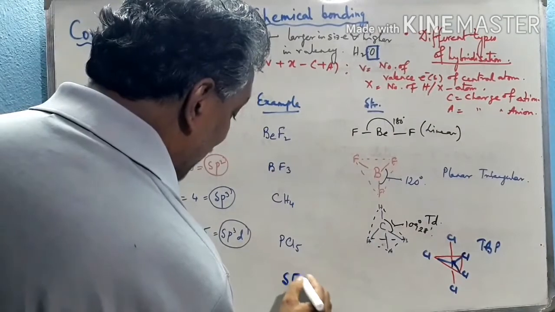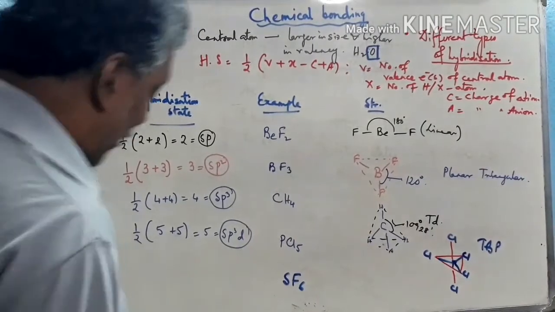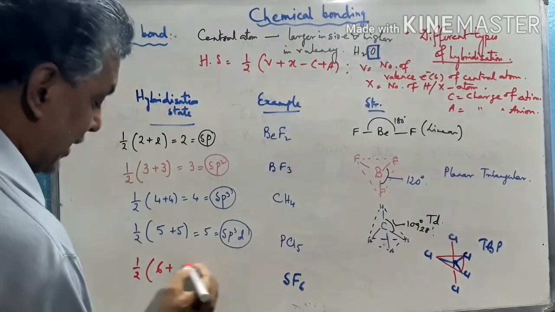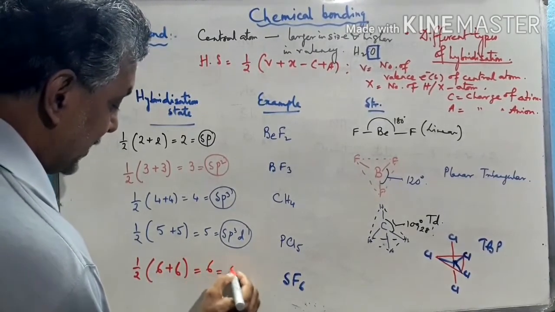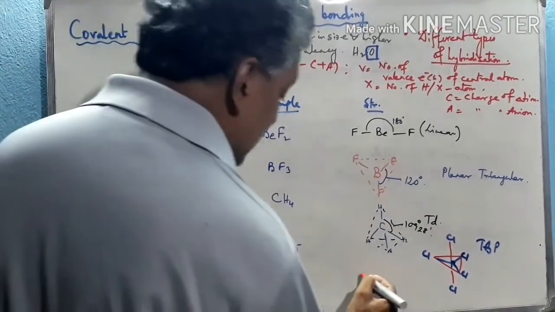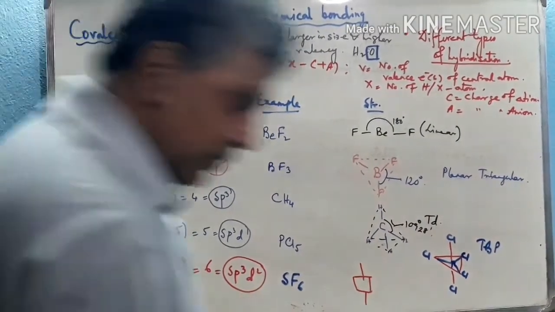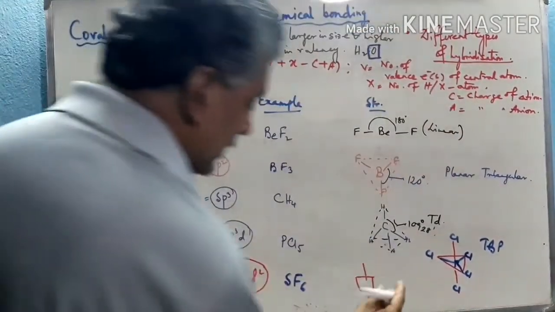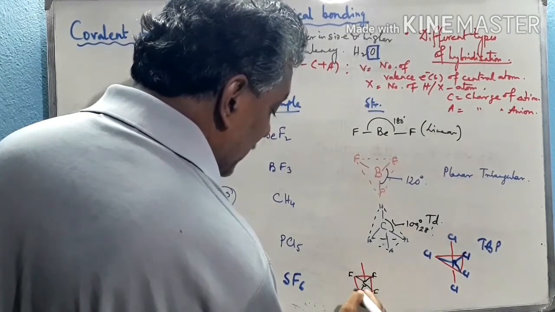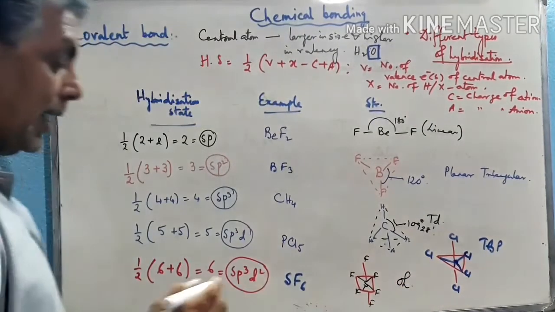Next structure is SF6, sulfur hexafluoride. The central atom is sulfur here. Sulfur is a group 16 element, its last shell contains 6 electrons, and there are 6 halogen atoms. So overall it will be 6. That means one s, three p and 2 d orbitals, so sp3d2. The structure is octahedral. The central atom is sulfur here and the 6 corners are occupied by the 6 fluorine atoms. So this is the octahedral structure of SF6, denoted by Oh.